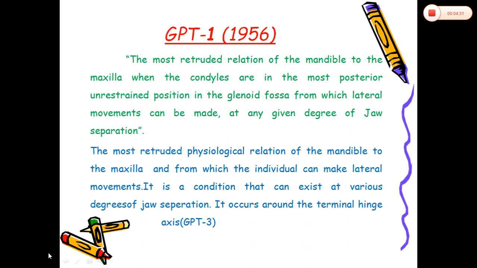Whereas in GPT-3, the chronology has been changed. It is the most protruded physiological relation of the mandible to maxilla, from which the individual can make lateral movements. It is a condition that can exist at various degrees of jaw separation. It occurs around the terminal hinge axis.